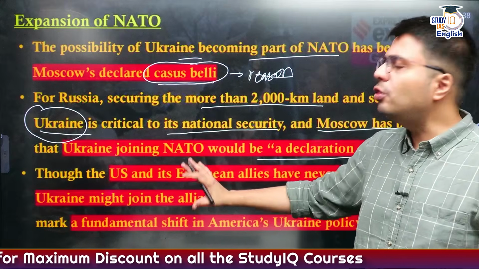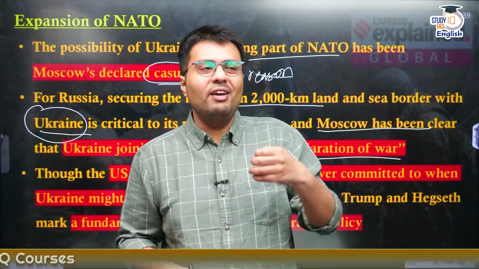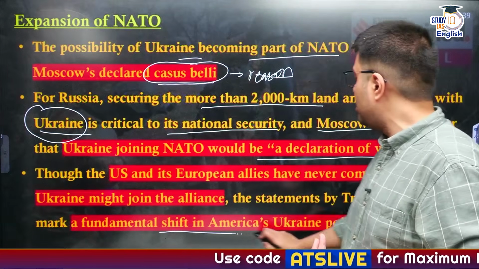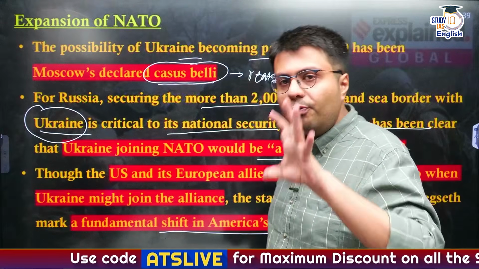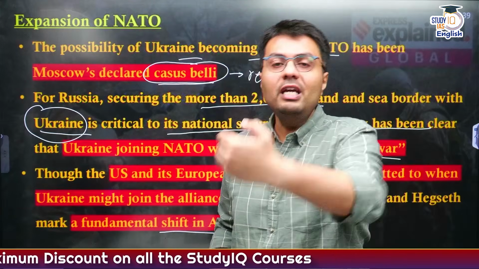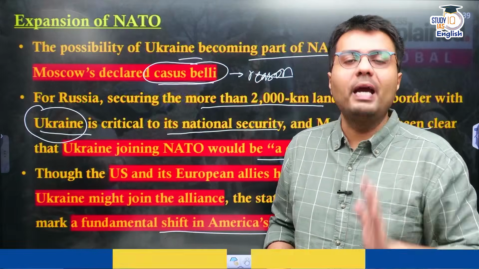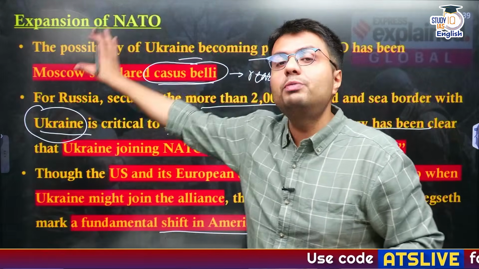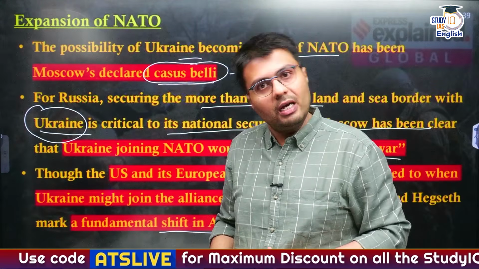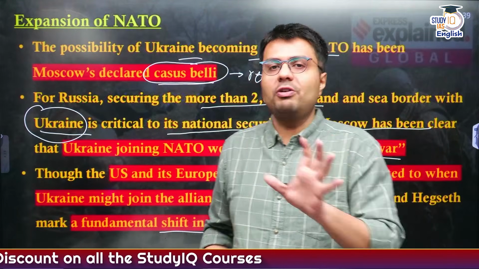with Ukraine. Although recently, Donald Trump, after becoming the president of the United States, has said that Ukraine joining NATO would be quite impractical. So this marks a fundamental shift in policy. But still, the war between Russia and Ukraine is ongoing, and the major cause of this war was letting Ukraine become a member of NATO, or at least giving them the assurances that they will eventually become a member. So that is why this was perceived as an aggressive move by Russia, because now NATO literally is at the footstep of Russia. Understood? So this is why the eastward expansion of NATO has been a cause of the Russia-Ukraine war.